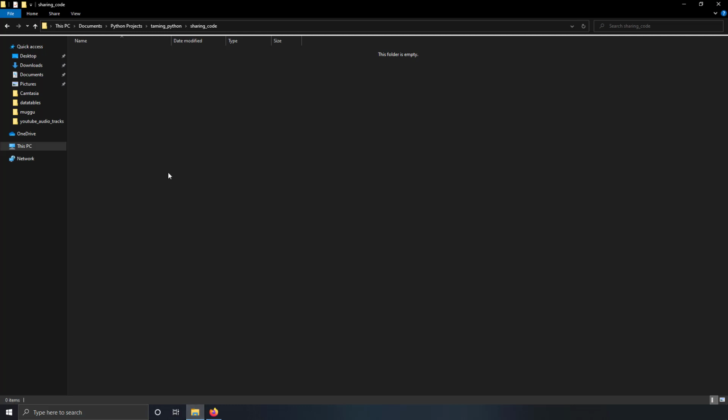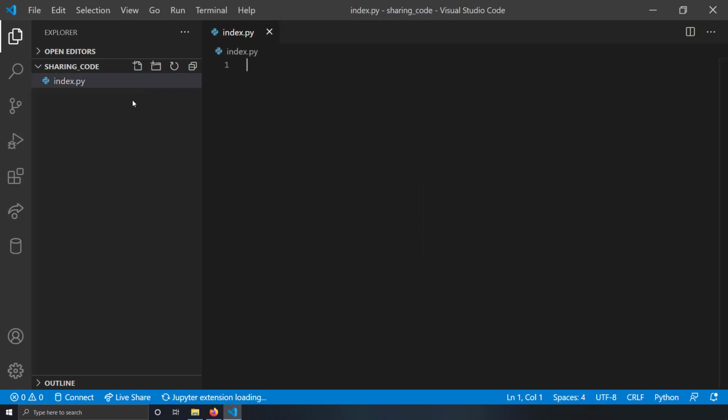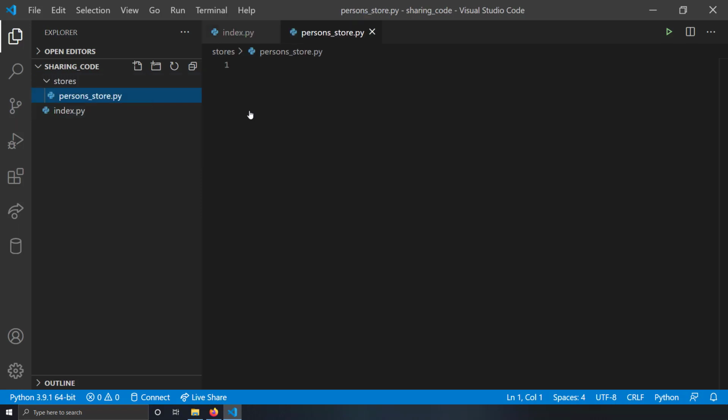So I'll take a blank folder. I'll open it with VS Code. I'll create a new file and name it index.py. Now I'll create a new folder and name it stores, and in that stores folder I'll create a new file and write person_store.py. What this person_store.py will contain is the list of persons which I will use in this application.